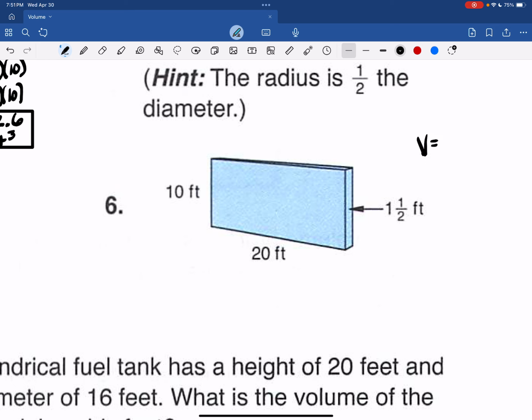So volume is length times width times height. Volume is 20 times 10 times 1.5 feet. And so I'm going to do 20 times 10 times 1.5 is 300 cubic feet.